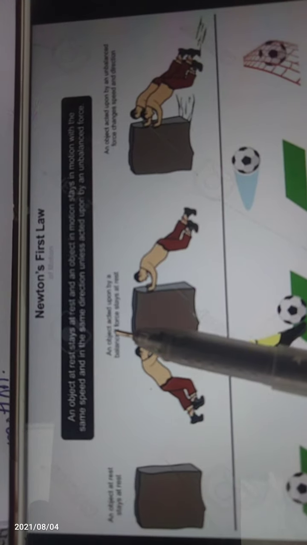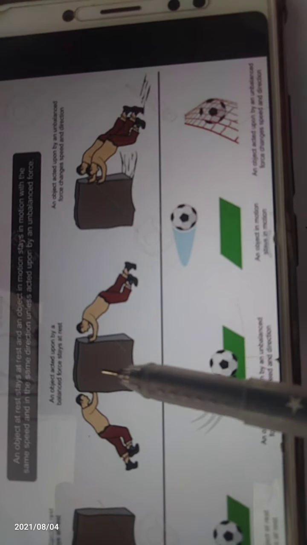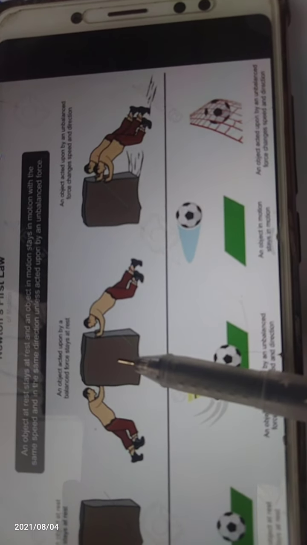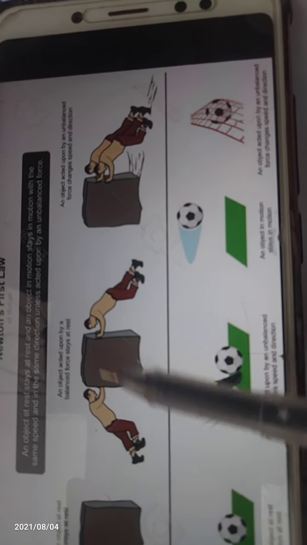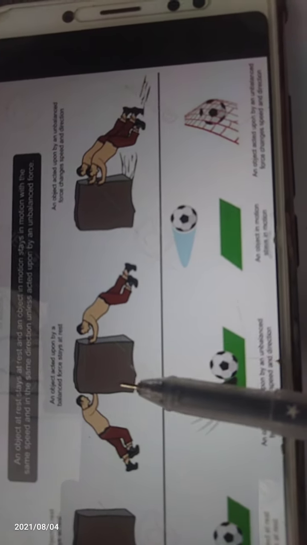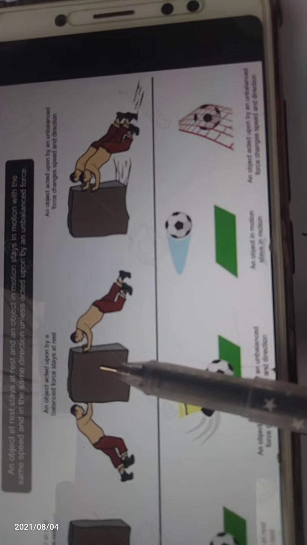Come to the next point. The object is acted upon by an unbalanced force. The object is at rest. Here there are two persons applying force. Which force is applied here? Is it an unequal force or an equal force? It is an equal force.